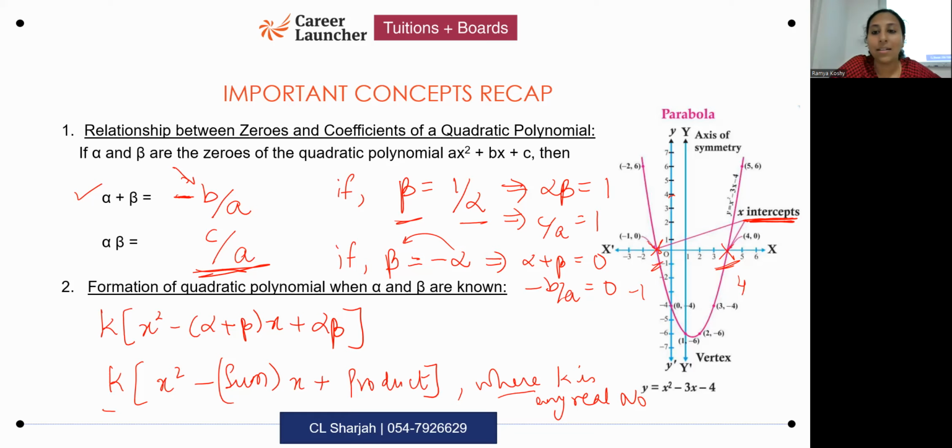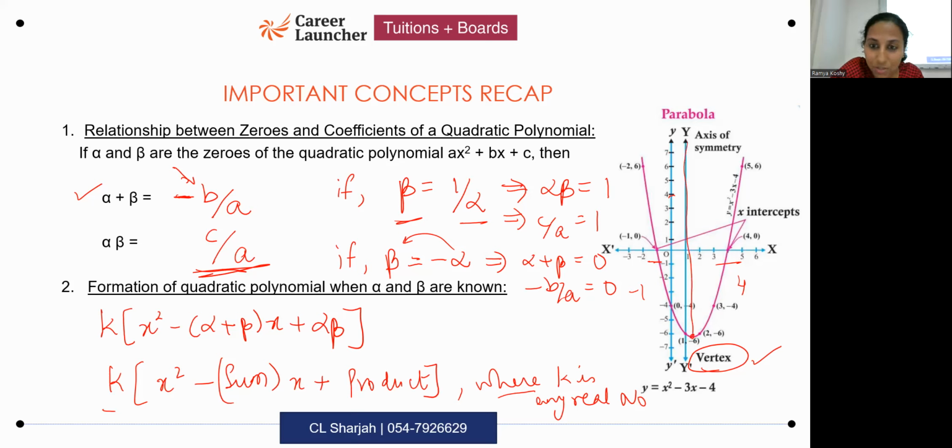And sometimes you see usage of words like "find the vertex," especially in case study type questions. If you have case study type questions, or a conceptual competency type question, and they ask you to find the vertex, remember the vertex is exactly between the zeros. So you just find the midpoint: alpha plus beta divided by 2. One zero is alpha, another zero is beta. Add up both the zeros, divide by 2. That will be the x coordinate of the vertex.